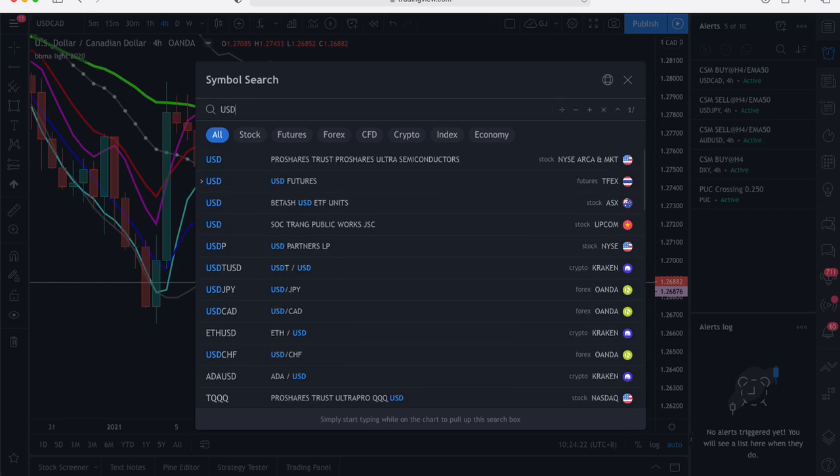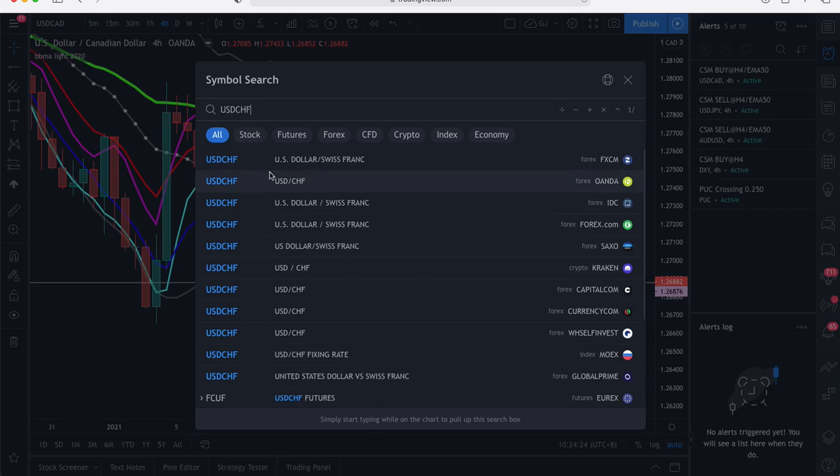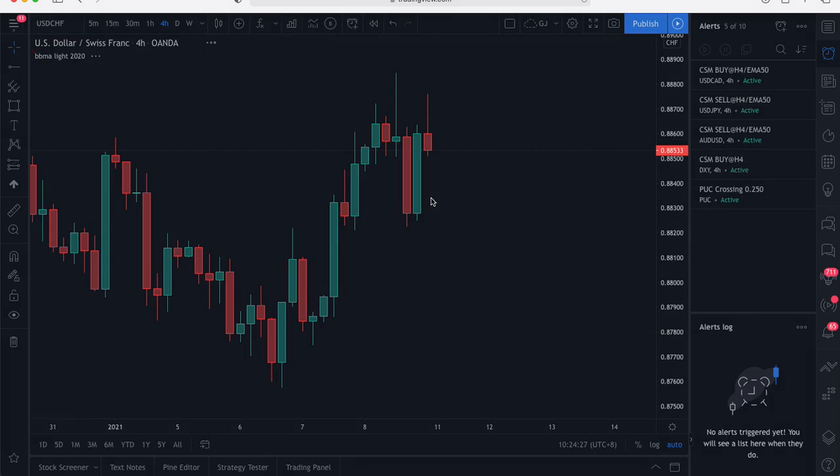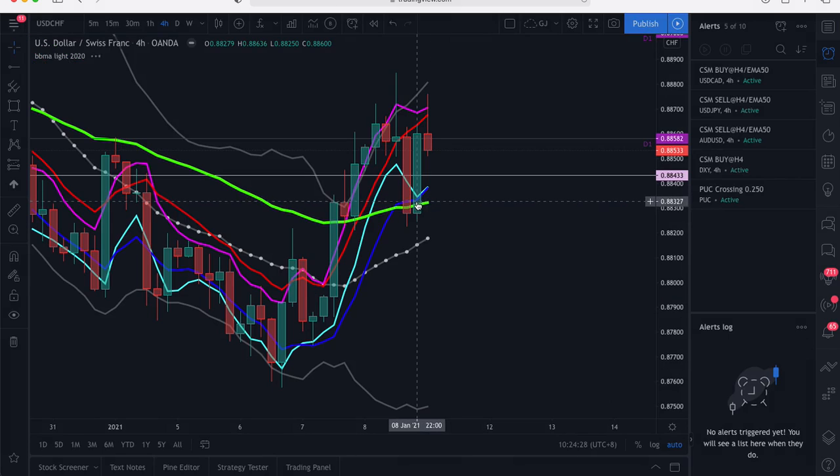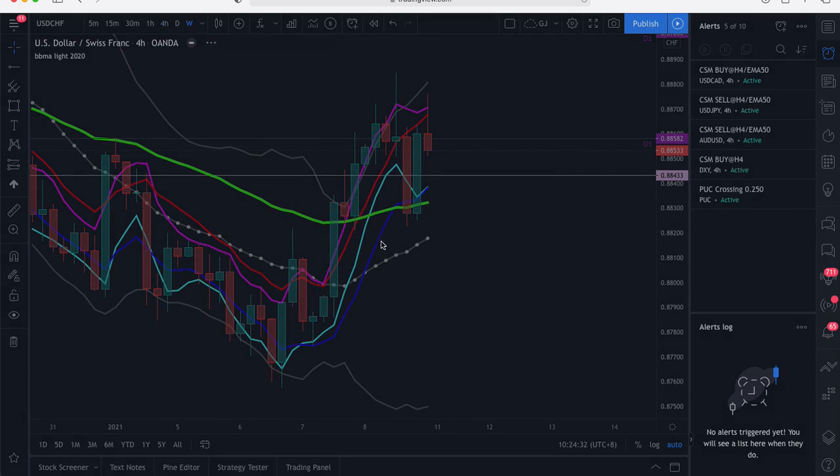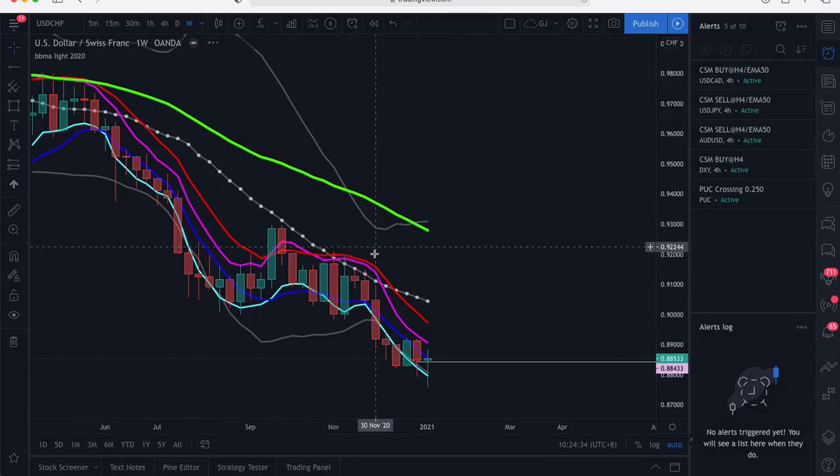All right, next pair is USD CHF. For USD CHF on weekly time frame, we can see price is at our entry buy zone, because USD is strong, right?